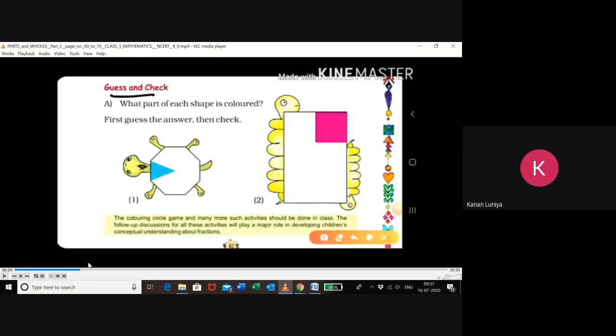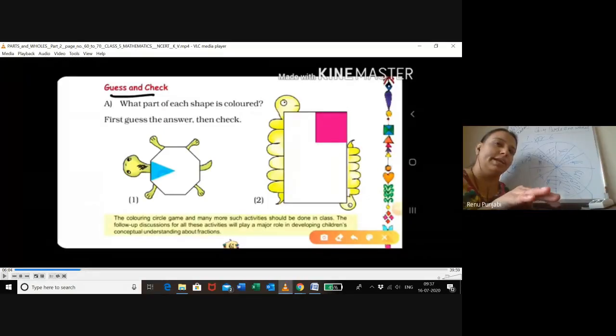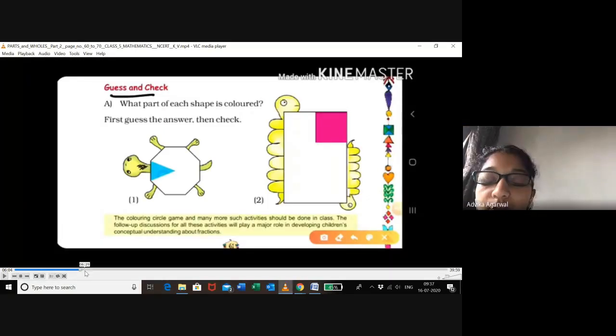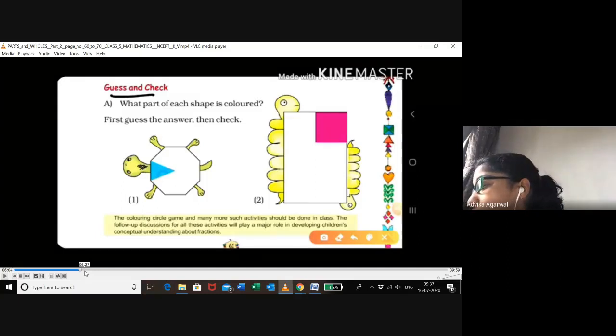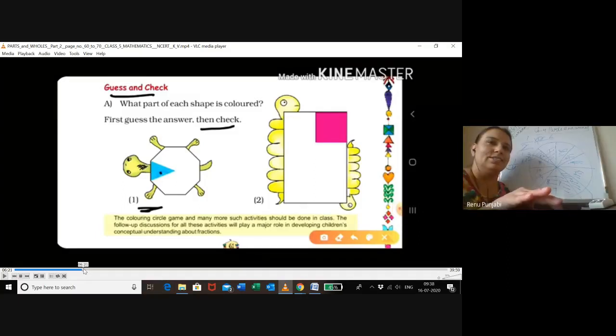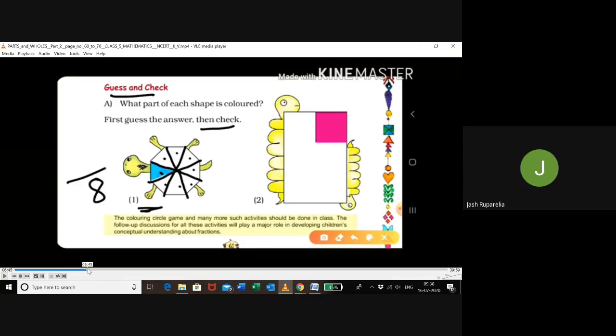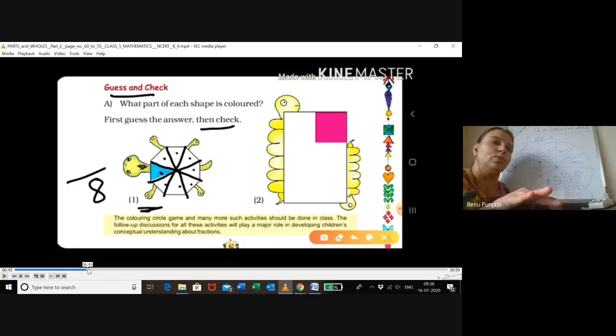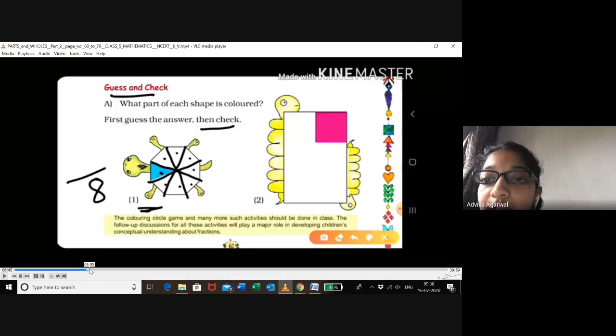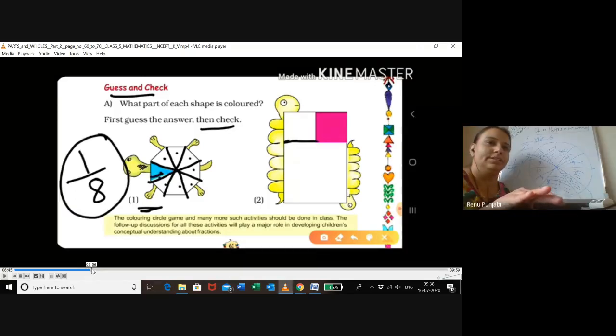Octagon. How you calculated 1/8? Ma'am, I drew imaginary lines because it is drawing the lines from the point. So I also traced it, and now it's coming 1/8. Yes. So it is one. See, check. Right? This way you have done, Advika. So what is the part of the blue one? 1/8. Very good. Now come to the next part.